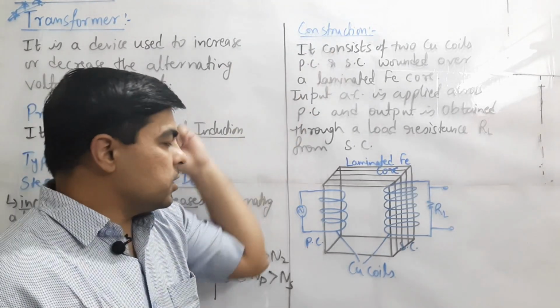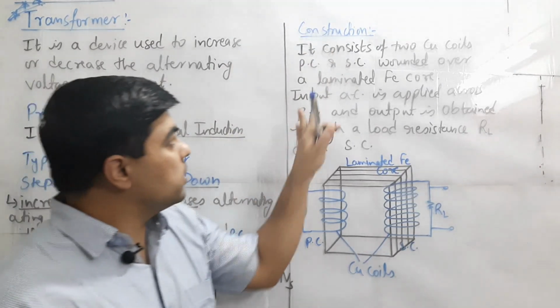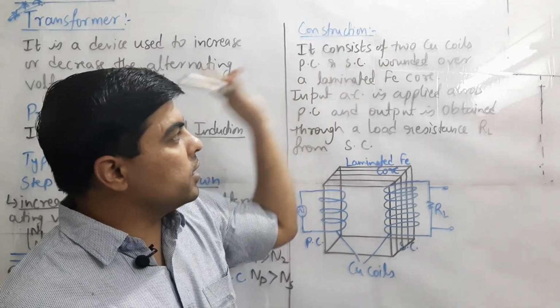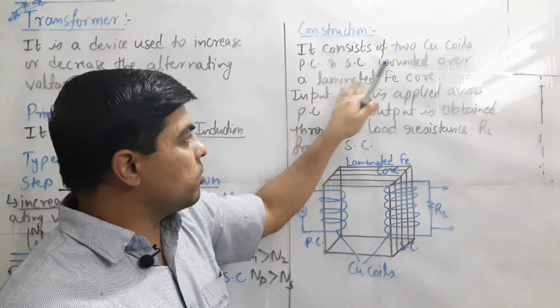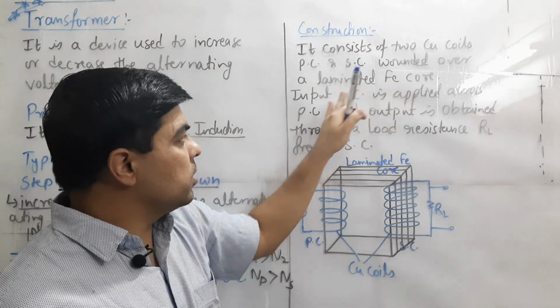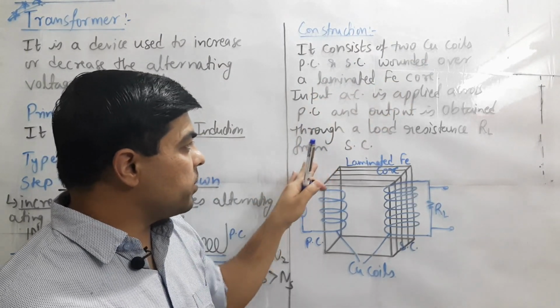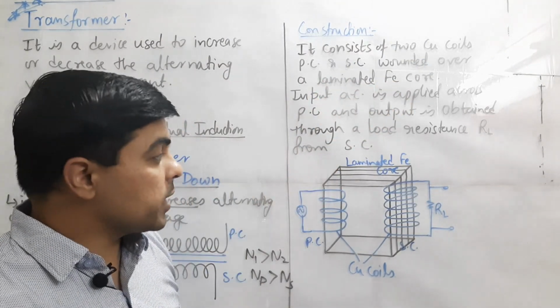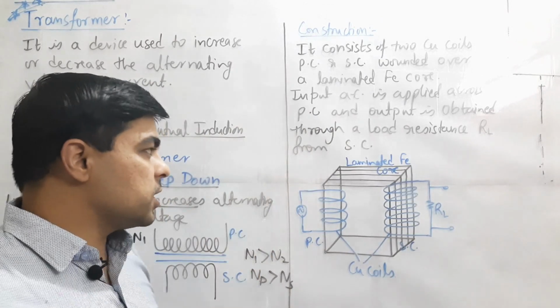Now the construction that we have already shown in the figure: there are two coils, primary coil and secondary coil, in the form of copper coils which are wound over a laminated iron core. Input AC is applied across the primary and output is obtained through the secondary coil with the help of a load resistance.